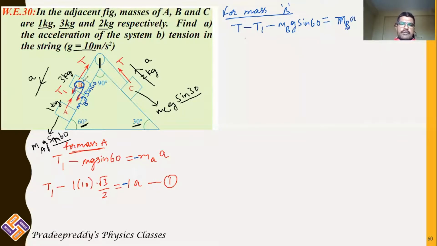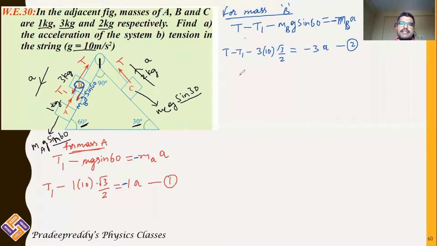T is upward force minus downward force, there is tension T1 and mg sine 60 is equal to mass of this object B into acceleration A. So this is giving you T minus T1 minus, and acceleration also should be negative here because B is also coming down. Mass of B is 3 kg. Acceleration due to gravity is 10. Sin 60 is equal to root 3 by 2. This is equal to minus 3 times acceleration A. That's equation number 2. Second mass free body diagram we have calculated.